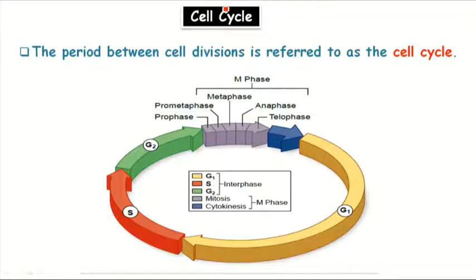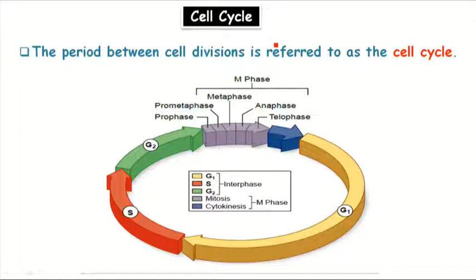Cell cycle is the period between two cell divisions. Every cell reproduces in an orderly sequence. First, it duplicates its content and then divides it into two. And this cycle of duplication and division is known as cell cycle.